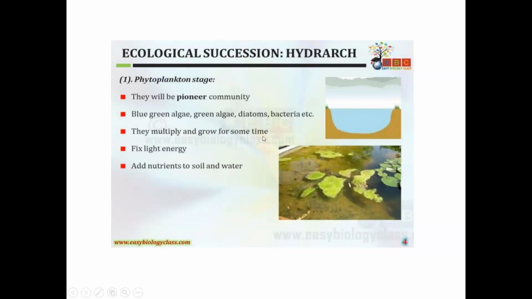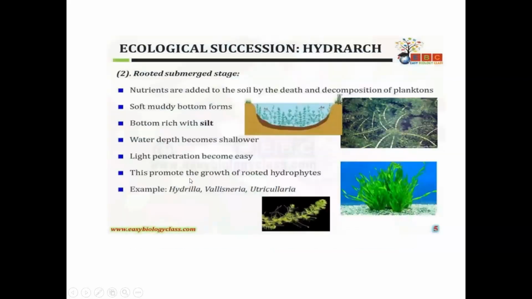So they multiply and grow for some time and fix light energy. Because they contain chloroplasts for photosynthesis, they can synthesize food materials, fix light energy and add nutrients to the soil and water. So next it is followed by, after a few days, what happens?